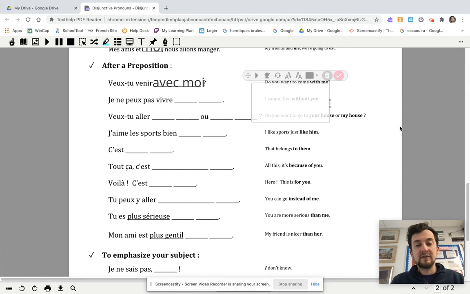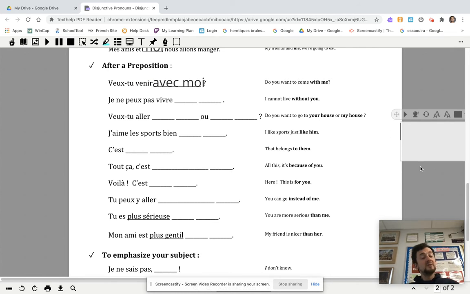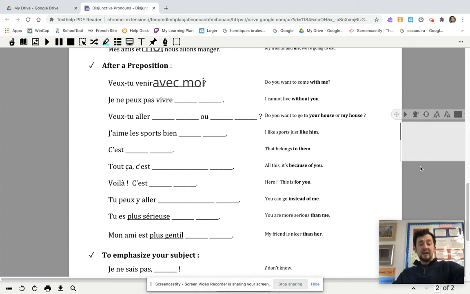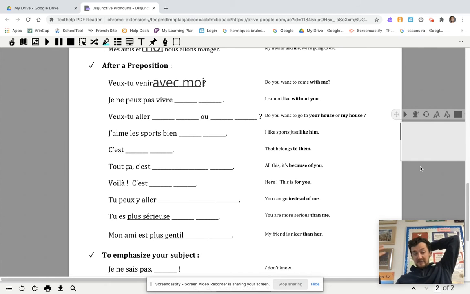Give you the easy one first. D'accord? So you can go ahead and do these like we've done in the other activities. If something is ambiguous, whether it should be toi or vous, you can choose, and I'll try and put them both if there's enough space. Okay? And then you can check with me in just a moment. So go ahead and pause your video and work through these.